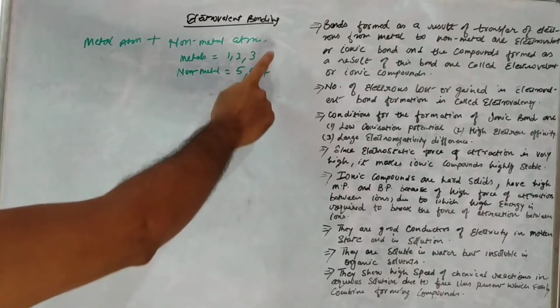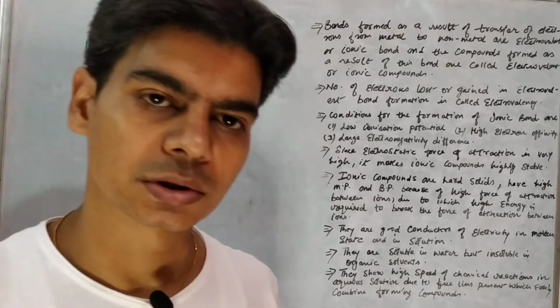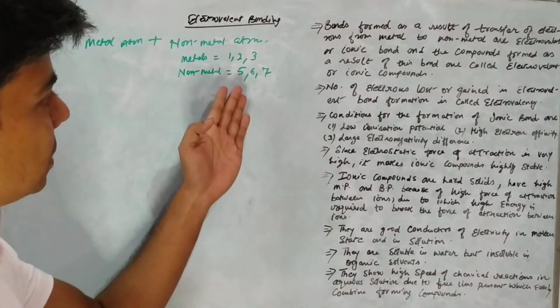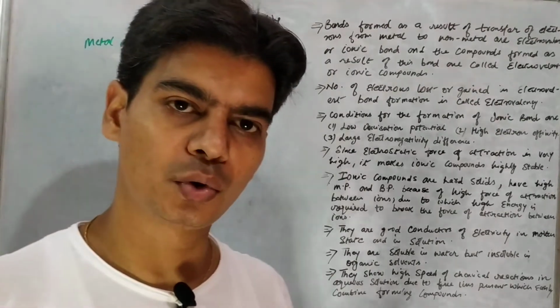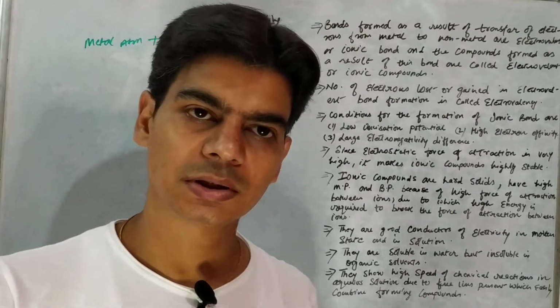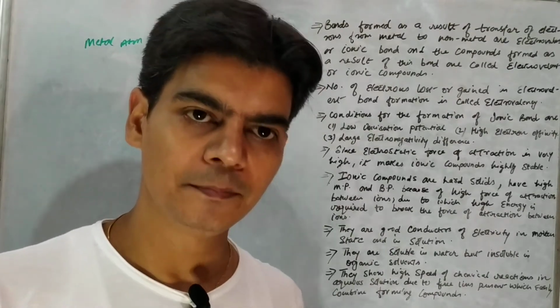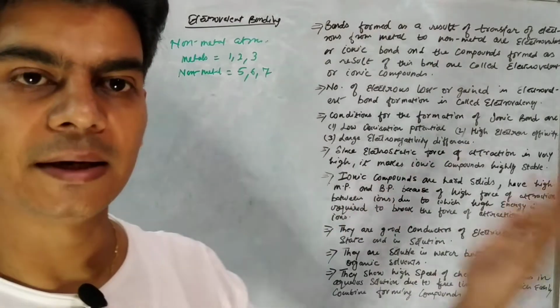So for metals, it would be easy to lose electrons. Why? Because they have fewer electrons. If a metal has 1 or 2 electrons, it can easily lose them, because less energy would be required to remove those electrons from metal atoms.